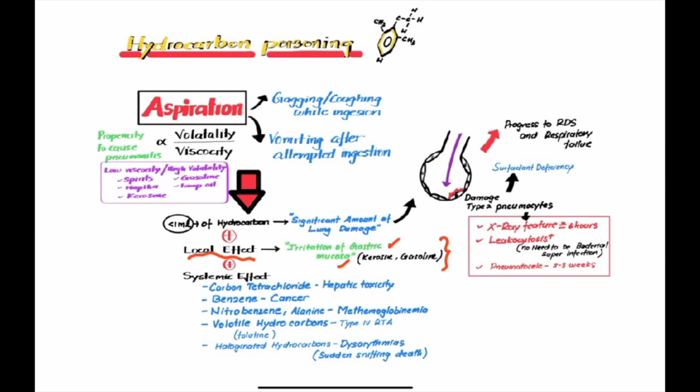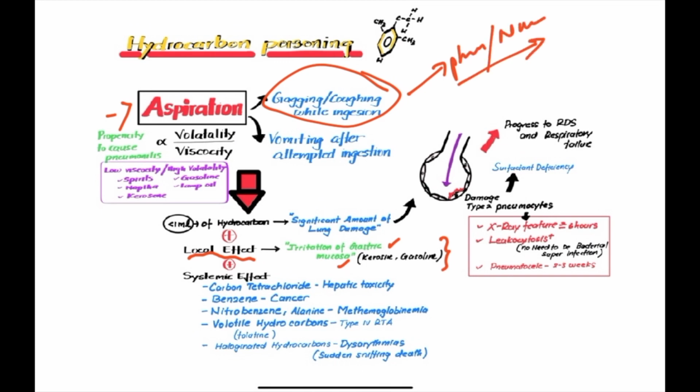The other thing is aspiration. Once the patient has ingested the hydrocarbon, the patient might have gagging or cough because of the effect of the hydrocarbon in the pharynx, so nasopharynx. So it itself can cause aspiration.